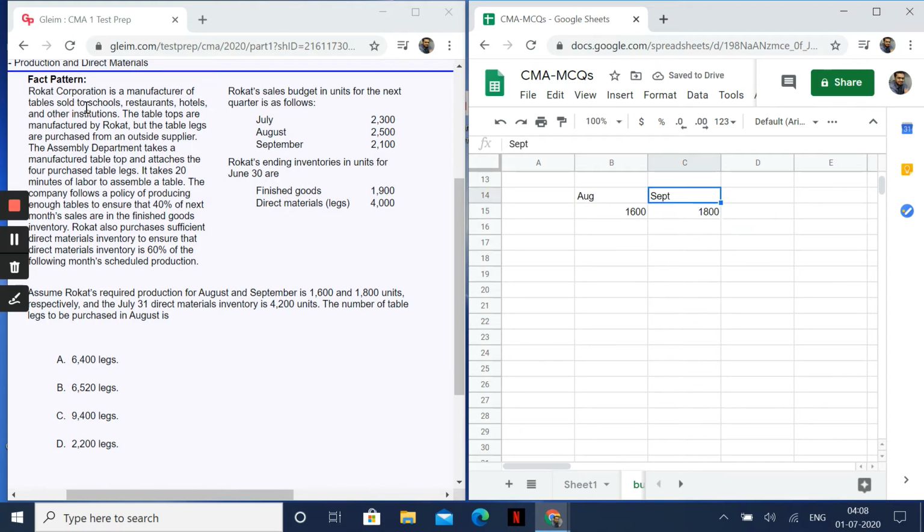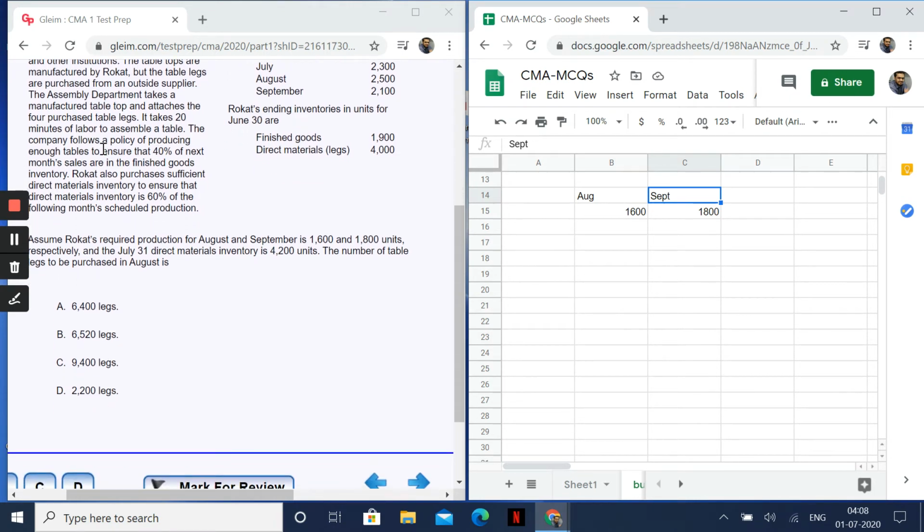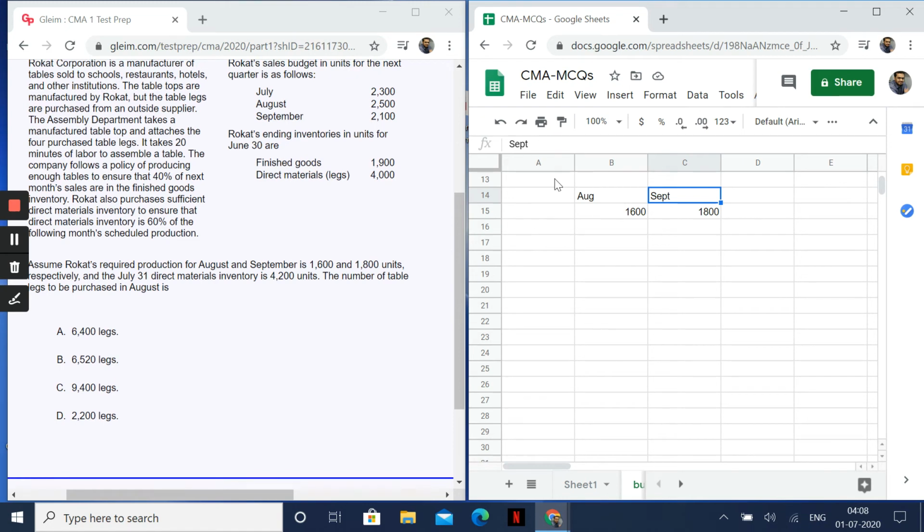It is a manufactured unit, a table sold to schools, colleges, etc., but the table legs are purchased from an outside supplier. The assembly department takes a manufactured tabletop and attaches 4 purchased table legs. It takes 20 minutes of labor. Okay, labor is not relevant for this question right now. The company follows a policy of producing enough tables to ensure 40% of next month's sales. Okay, point to be noted. The company also purchases sufficient direct materials inventory to ensure that direct material inventory is 60% of the following month's scheduled production. Okay, 60%. Now, this is something to be noted.